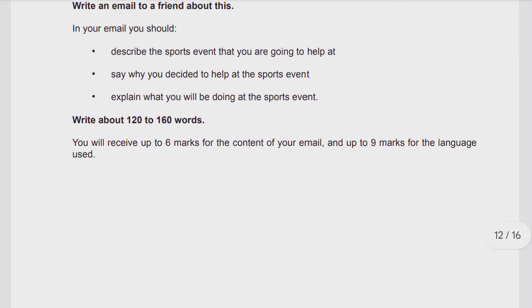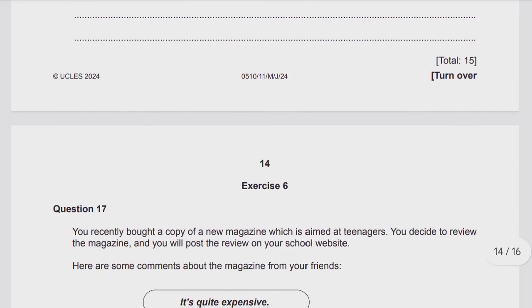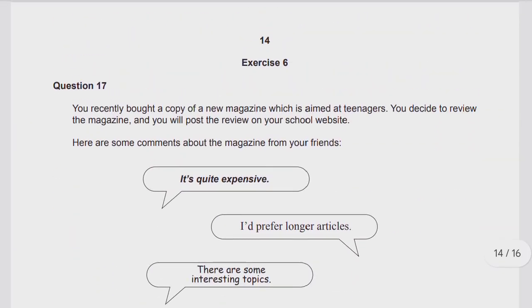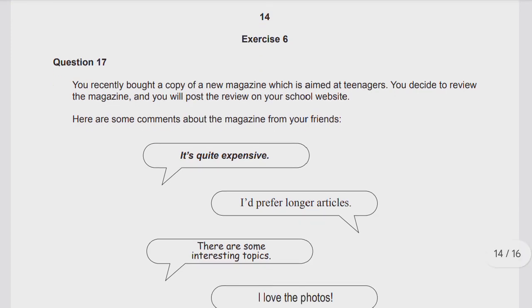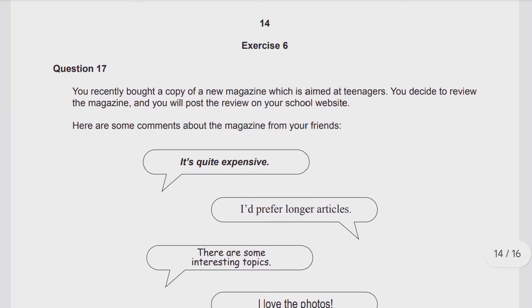So in this video, I just wanted to show you a sample paper for all these things that we discussed earlier. You have one complete long page for writing an email, and you can use this space well. Exercise 6, as I told you, the last 2 exercises, 5 and 6, are for the writing paper. You recently bought a copy of a new magazine which is aimed at teenagers. You decided to review the magazine. You will post the review on your school website. Here are some comments about the magazine from your friends.